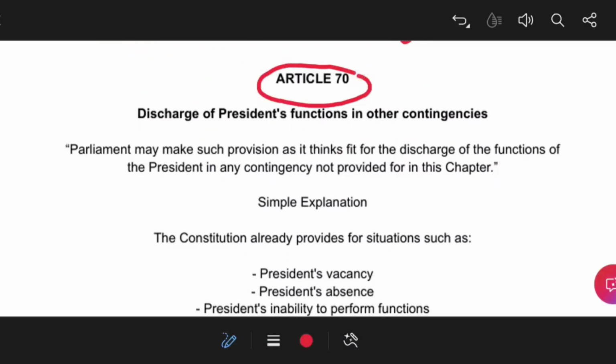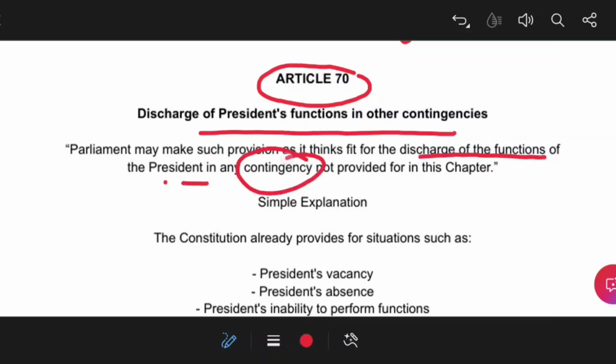Last article for today, Article 70, discharge of president's functions in other contingencies. Parliament may make such provision as it thinks fit for the discharge of the functions of the president in any contingency not provided for in this chapter.